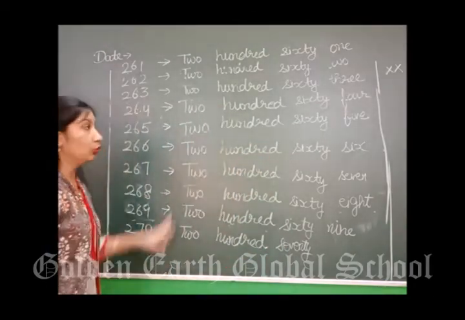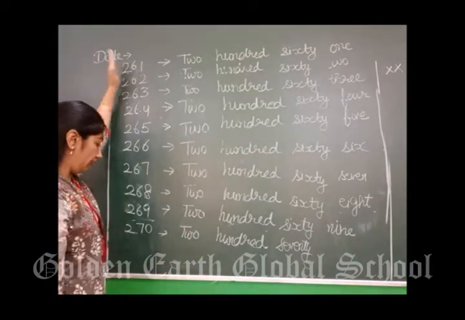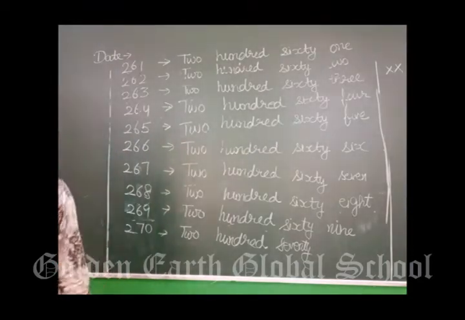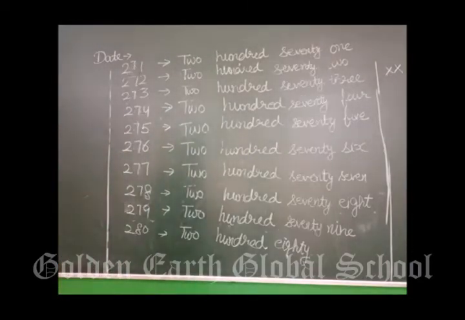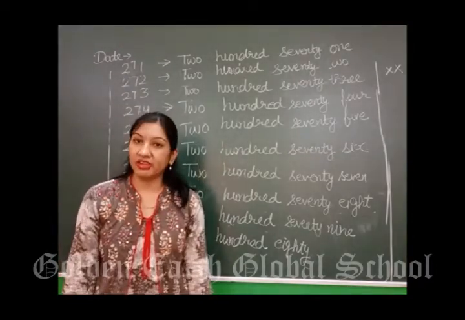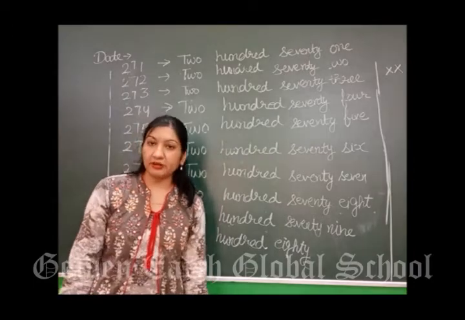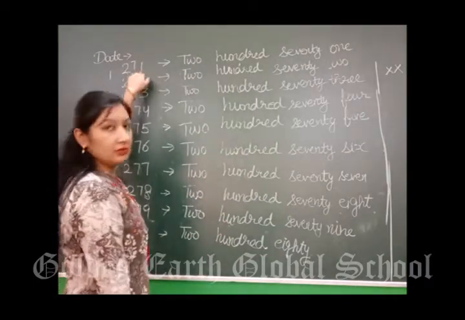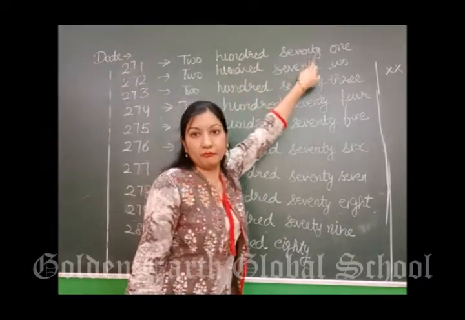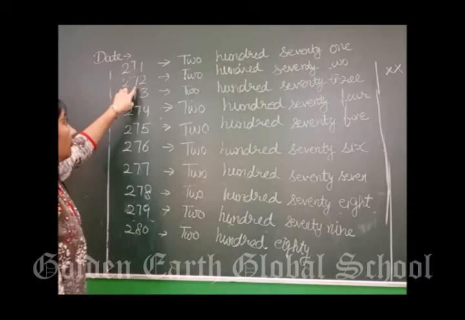In this way, you have to write down 261 to 270 in your notebook. We have done till 270. After 70, what will come? 71. So we will start from 271.